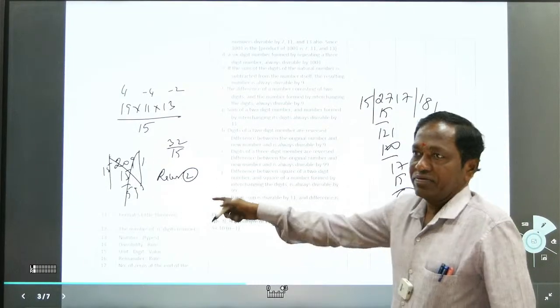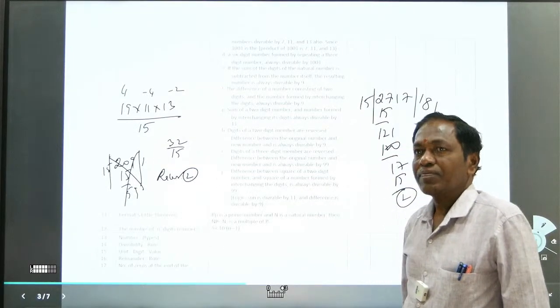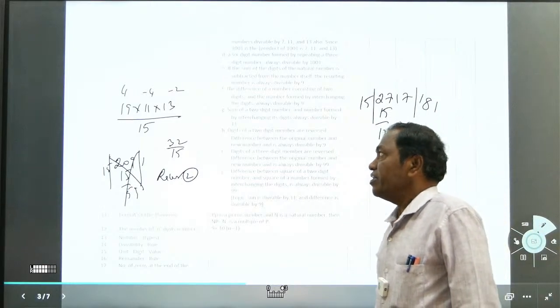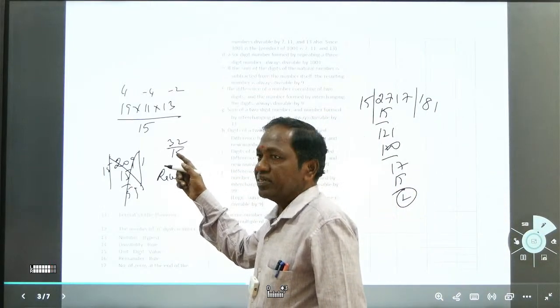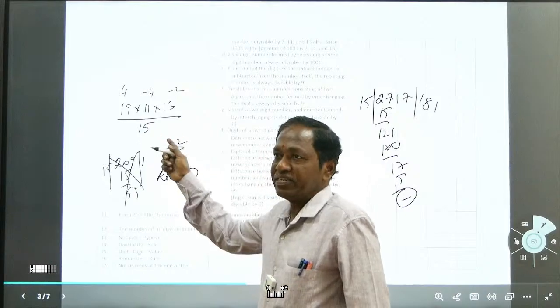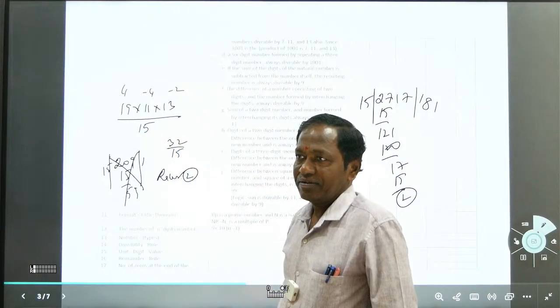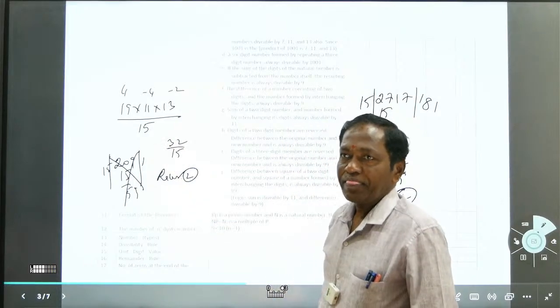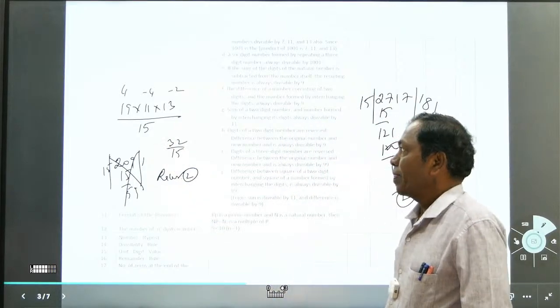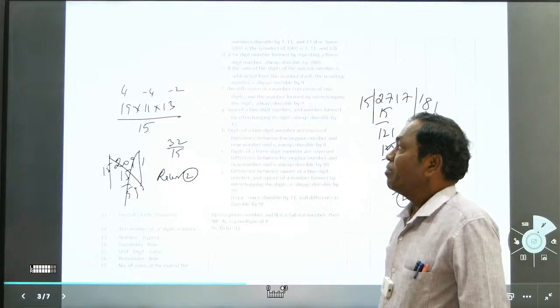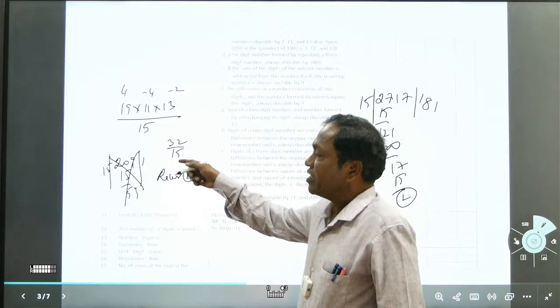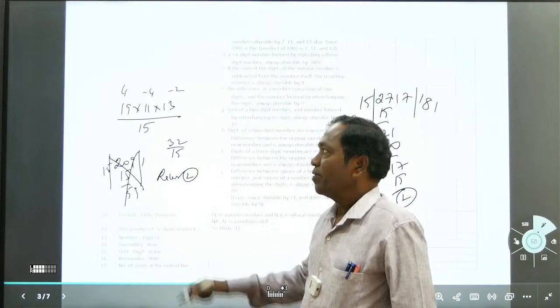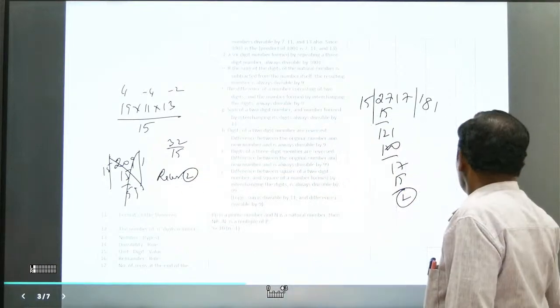Sir, negative element? When a negative comes, yes, the negative should be subtracted from the divisor. So if the answer is minus 32, then we have to subtract it from the divisor, because 32 is higher than this number.